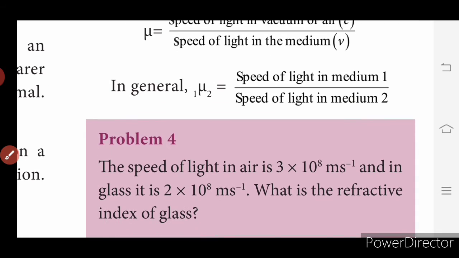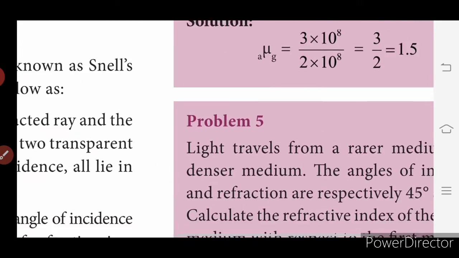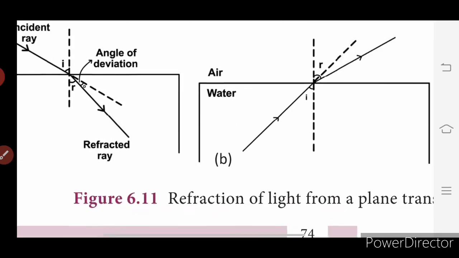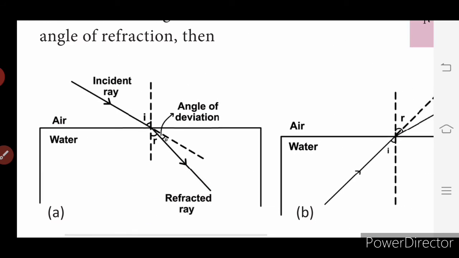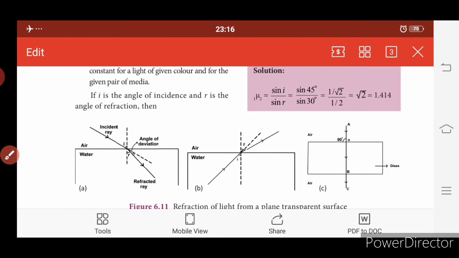Next we will see the diagrams for refraction. This is air, and here below you have the water medium. So this is the incident ray, and there is a small bend. The light ray is not straight. If you look, you can see a small bend over here.